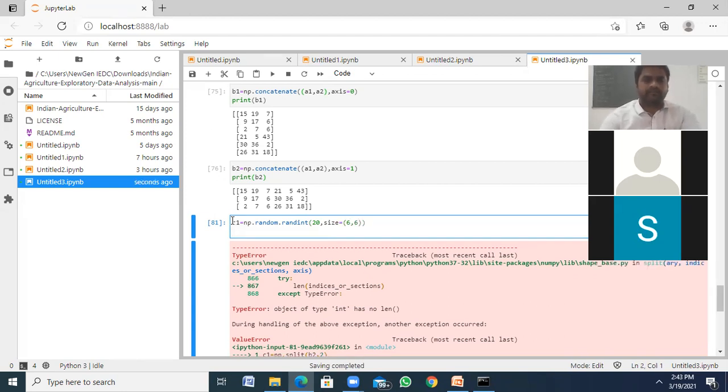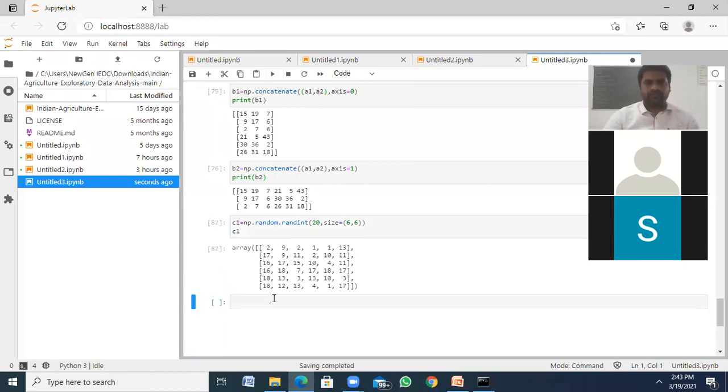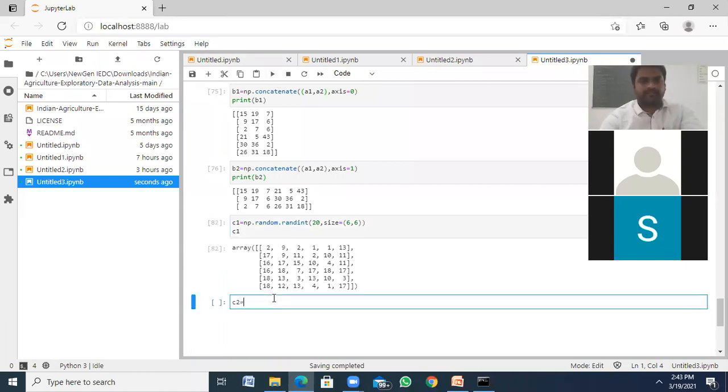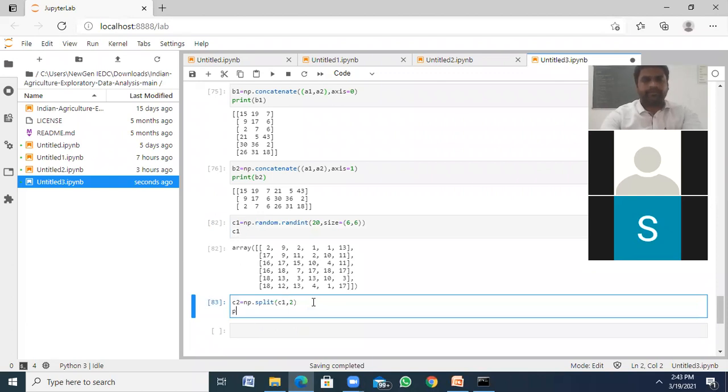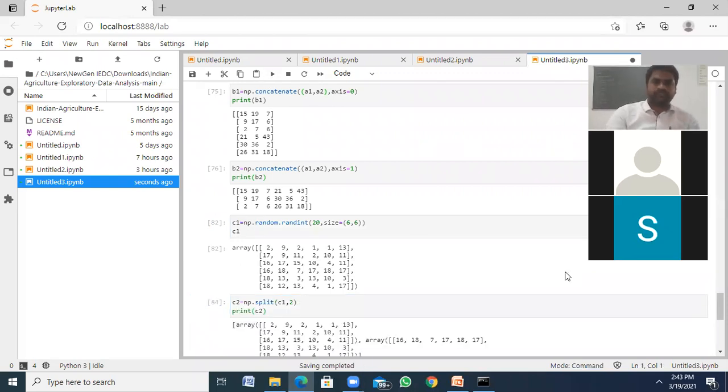Okay, C1. Yeah, if at all I want to split, now I'm splitting np.split of the array C1 into 2. Print C2, like this.